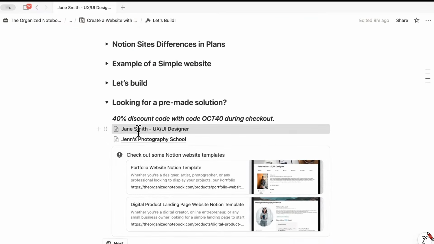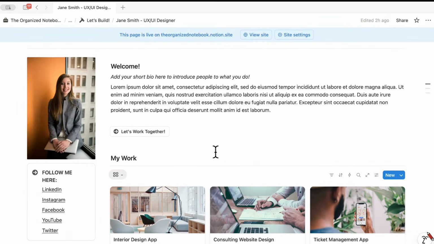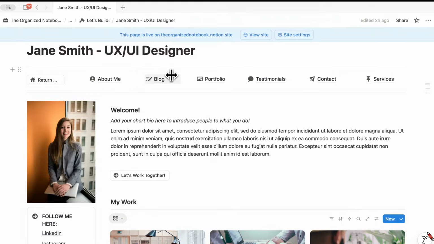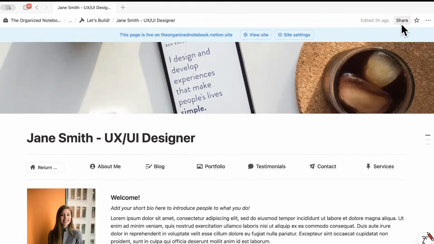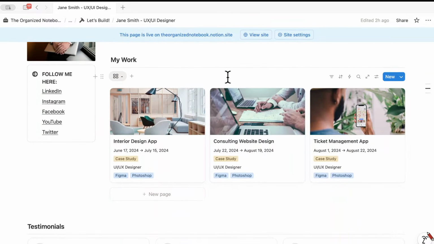As an example, this one is for a UX UI designer portfolio website. So this one, I put all of the links at the top like this. And as you can see, there's more than 5. So I put them at the top because with the Notion customization, you're not able to do that natively. So there's a lot of workarounds that you can definitely do.